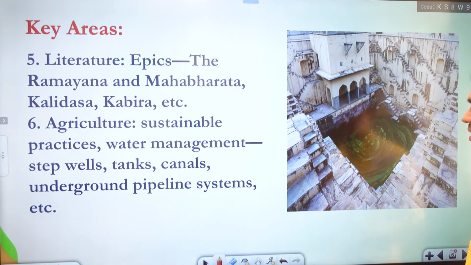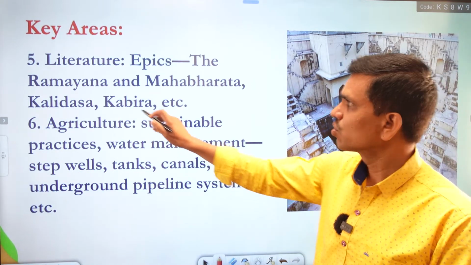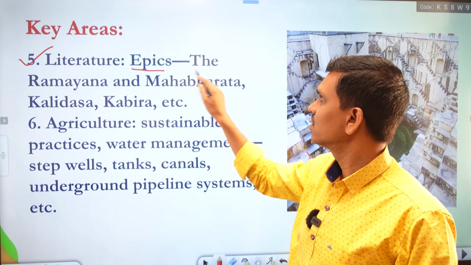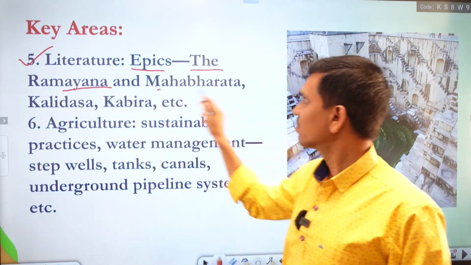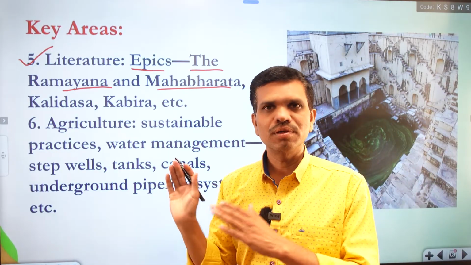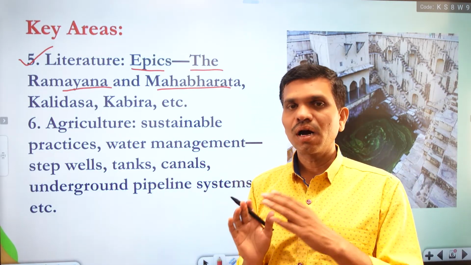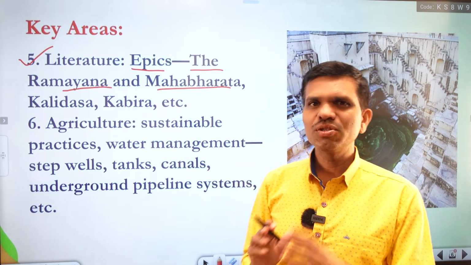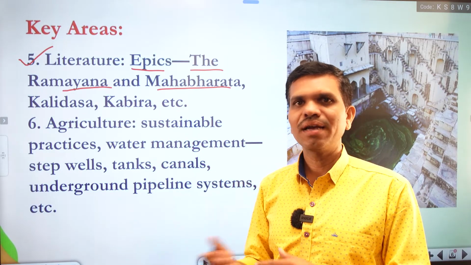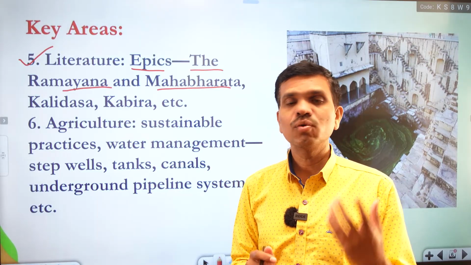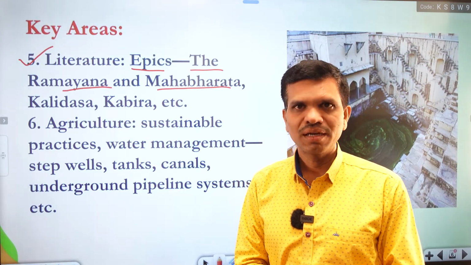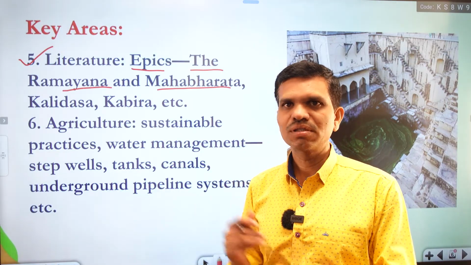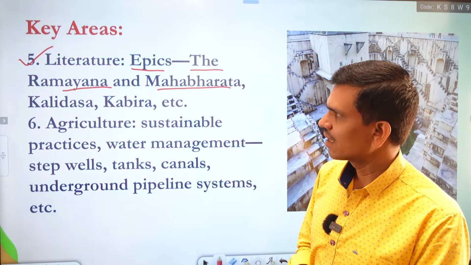The fifth area here is literature. India is a very rich country in literature, because we have epics like the Ramayana and the Mahabharata. These epics are well known all over the world. There are so many stories revolving around the Ramayana and the Mahabharata, and we have a great oral tradition of them, and we still listen to these stories from these ancient, or sacred, epics.